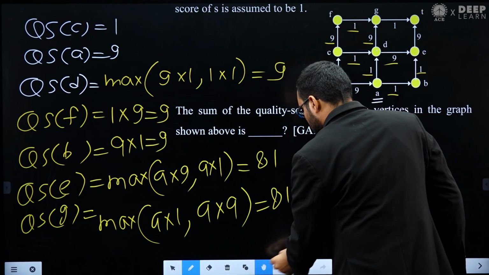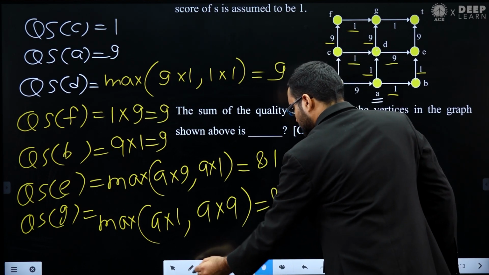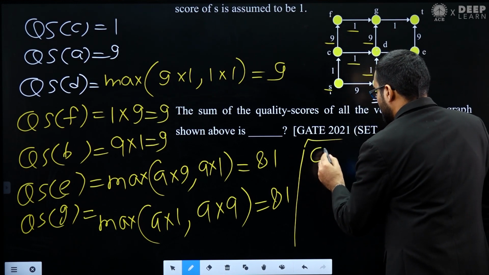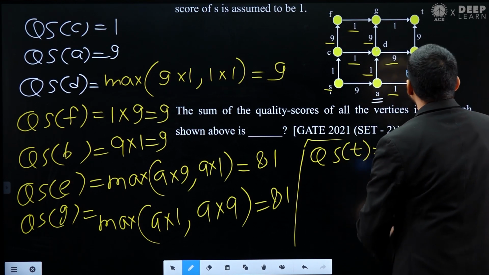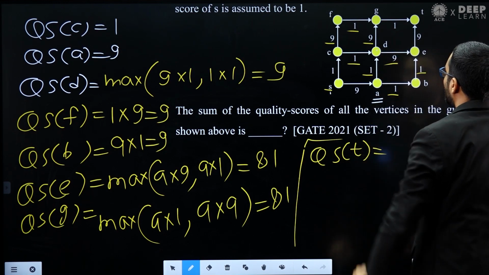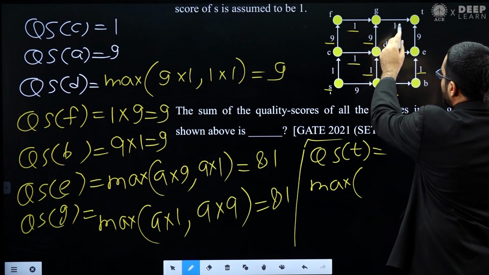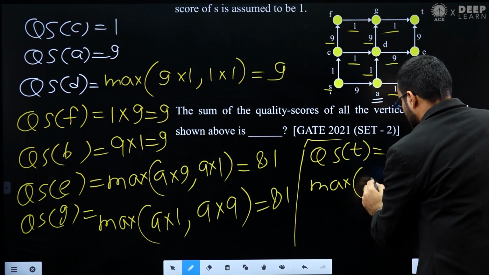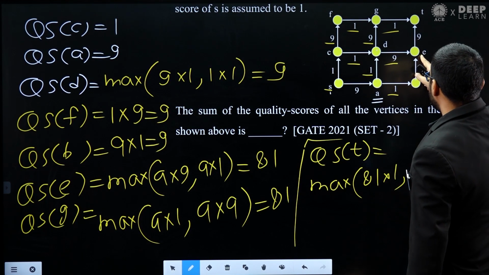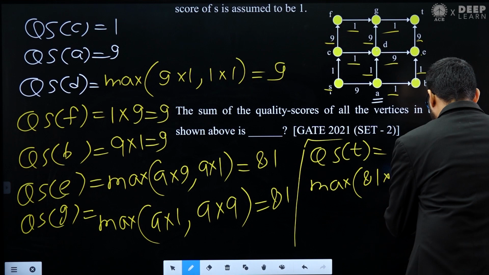So what is remaining? The quality score of T. In vertex T, you can notice that there are two incoming edges, one from G and another from E. So this will be the maximum of the quality score of G multiplied by 1, where the quality score of G is 81, so 81 multiplied by 1, and the quality score of E multiplied by 9, where the quality score of E is 81, so 81 multiplied by 9.